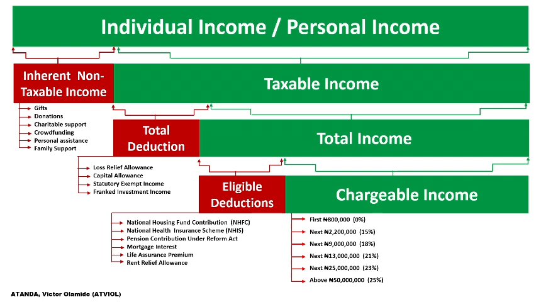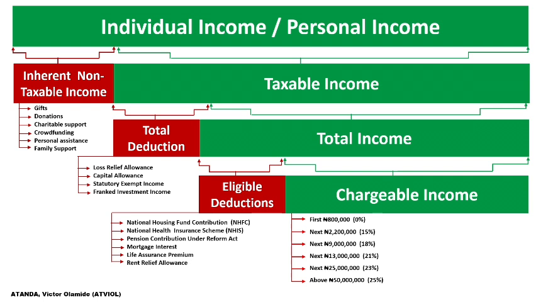But let me also take another example. For instance, let's assume the amount of your chargeable income in a year of assessment is 1.2 million. In this 1.2 million, the first 800,000 is not going to be charged to tax. So removing 800,000 from 1.2 million, which happens to be your chargeable income, what is going to remain is 400,000.